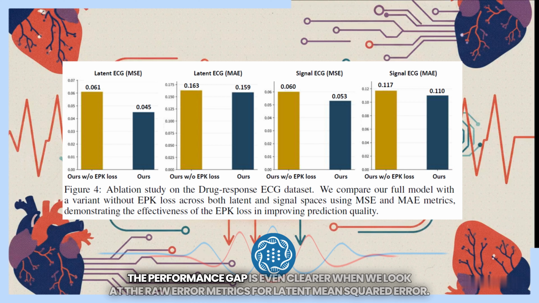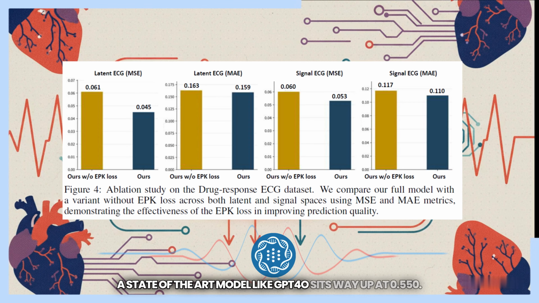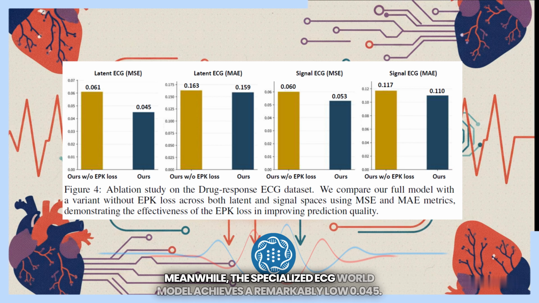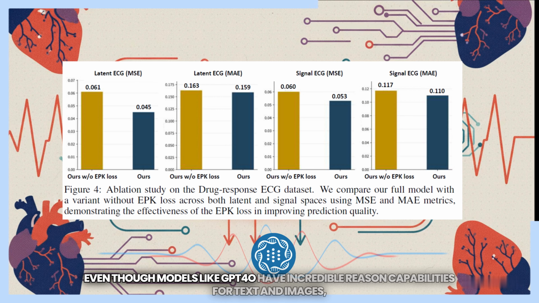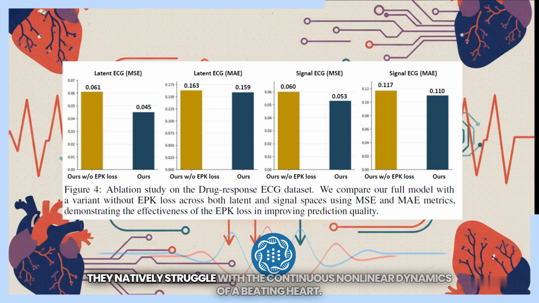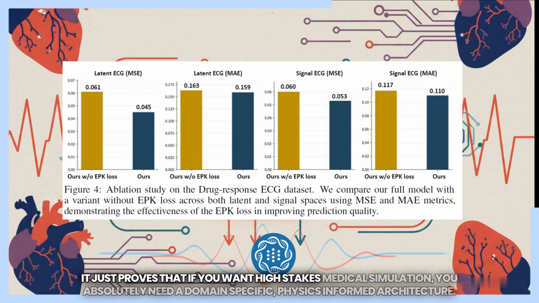The performance gap is even clearer when we look at the raw error metrics. For latent mean squared error, a state-of-the-art model like GPT-4o sits way up at 0.550. Meanwhile, the specialized ECG world model achieves a remarkably low 0.045. It's a huge difference. Even though models like GPT-4o have incredible reasoning capabilities for text and images, they natively struggle with the continuous, nonlinear dynamics of a beating heart. It just proves that if you want high-stakes medical simulation, you absolutely need a domain-specific, physics-informed architecture.